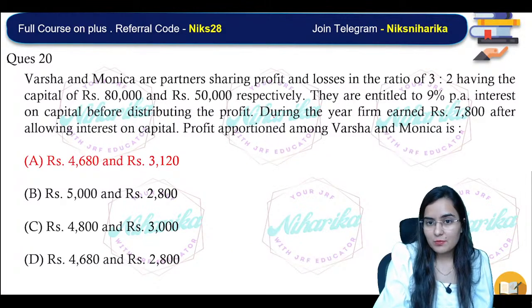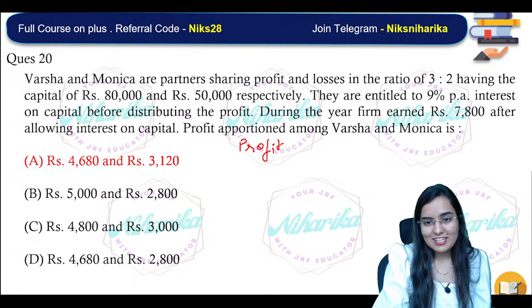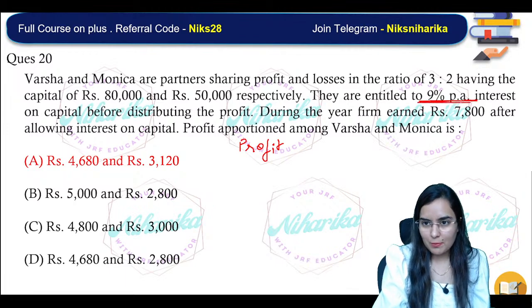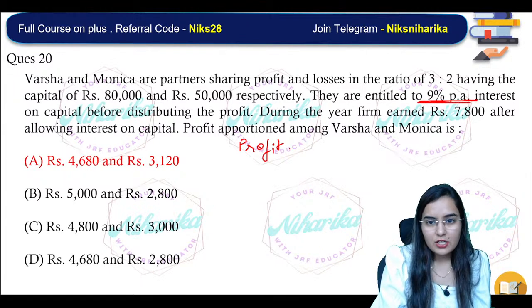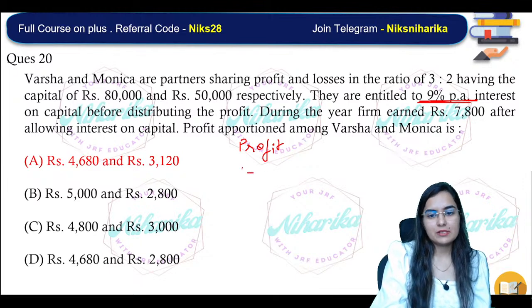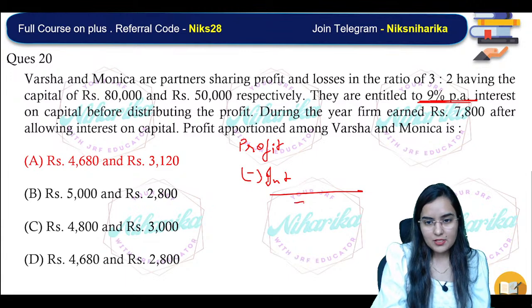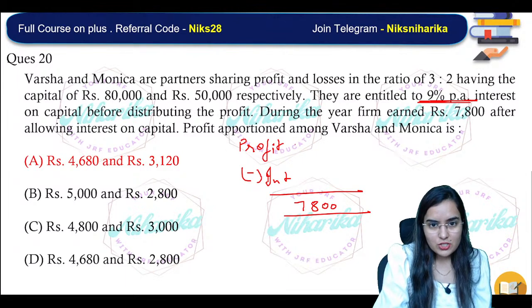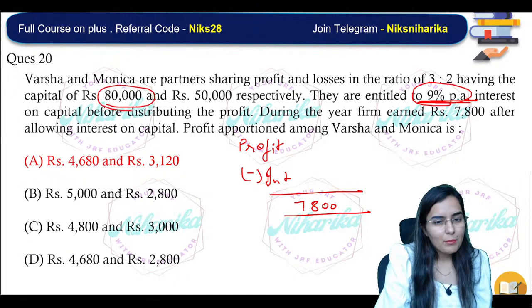Suppose the question had given just the profit even before distribution of the interest on capital. Then let's calculate what the interest on capital would have been. We actually got 7,800. Now the interest on capital was 9% on the capital.